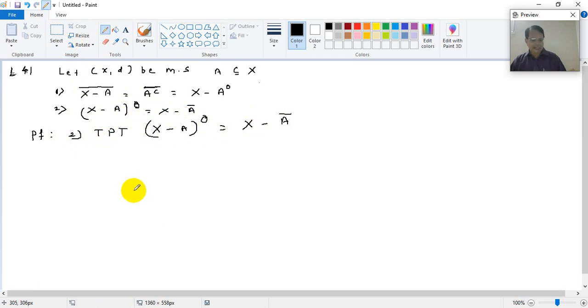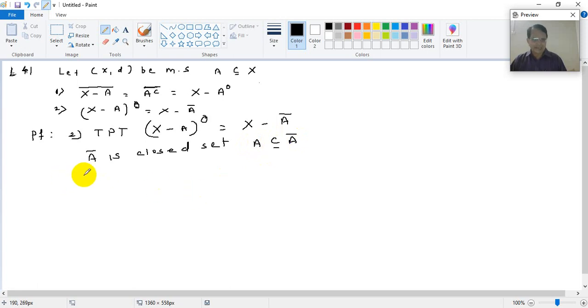Okay, we know that A bar is a closed set, right? Closure is a closed set. We have proved all these results. And also we know that A is a subset of A bar.